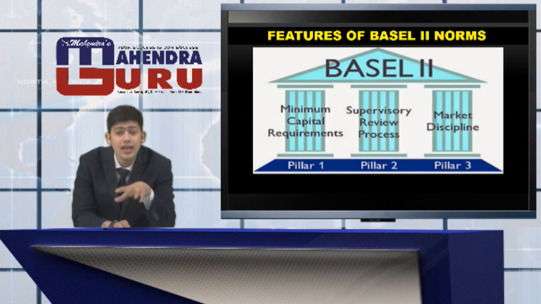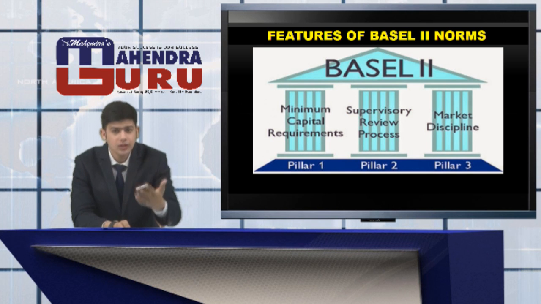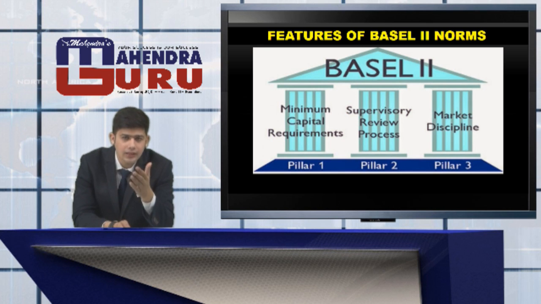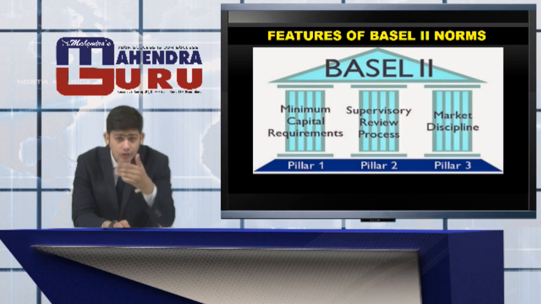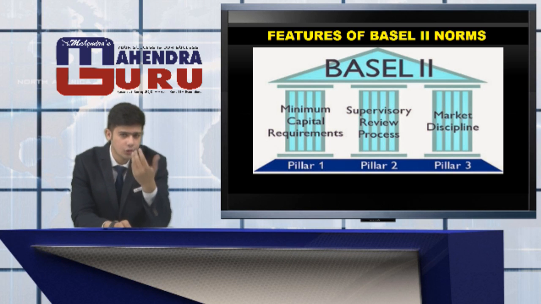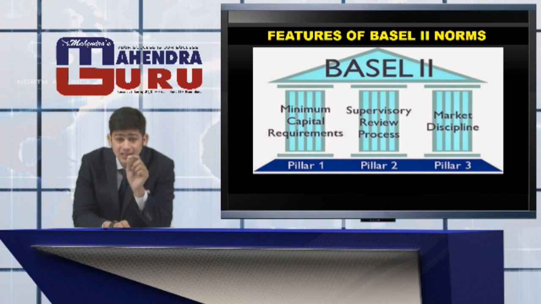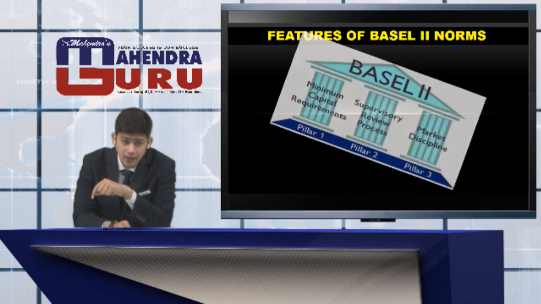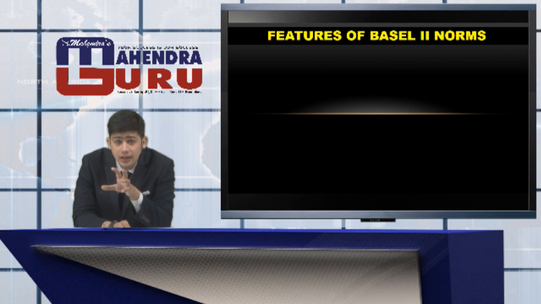In pillar 3, we had market discipline, in which, in later lectures, we will discuss the Camel's rating and then the subsequent rating in the next lecture. So that was pillar 3. We had three pillars: pillar 1, pillar 2 and pillar 3. The CAR percentage that was assigned here was 9%.